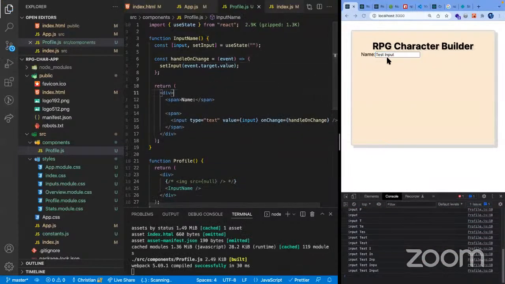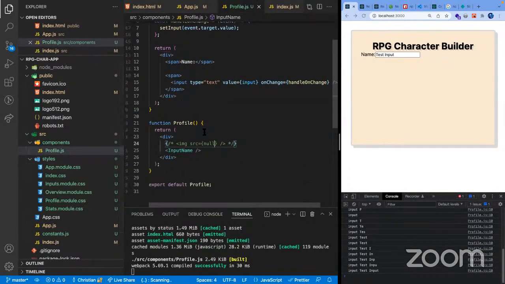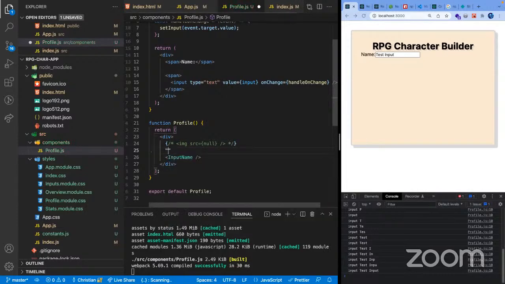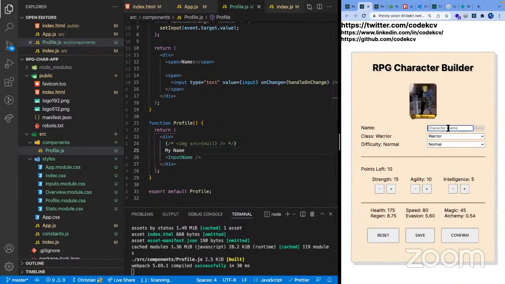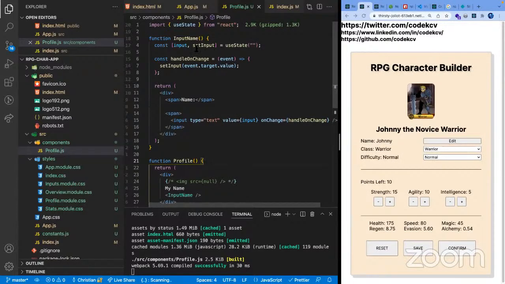Okay. Now we need to be able to also display it in this higher level in our profile. Because currently it's in the input component, but we should also be able to add our name here. For example, my name, like how we did it in here. So if we type in Johnny, we should be able to also allow that. So how are we going to do that if we have our input in here?